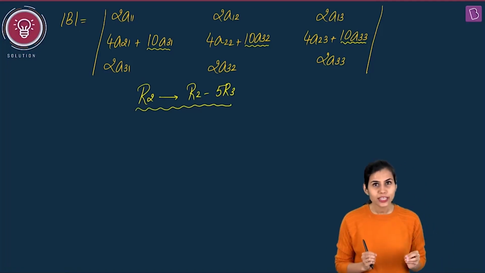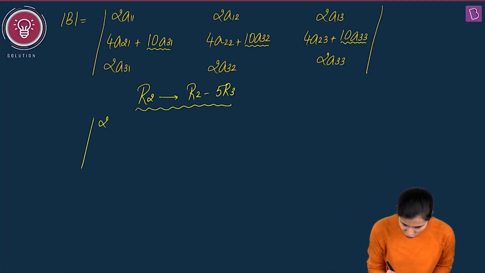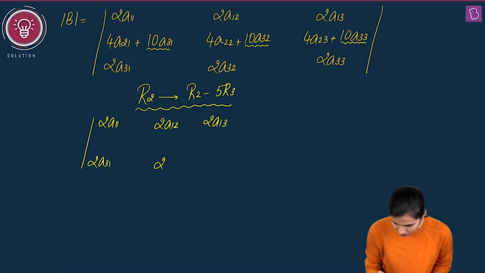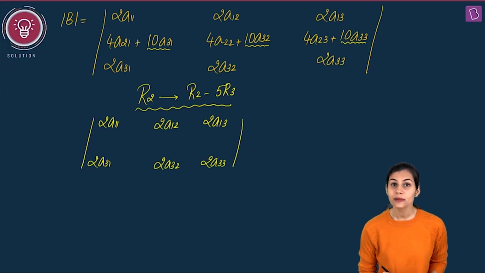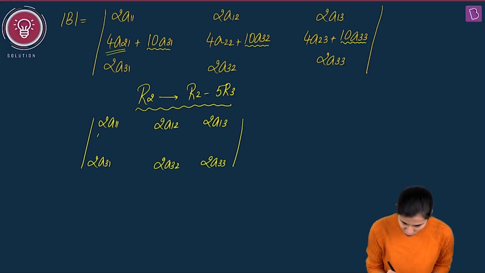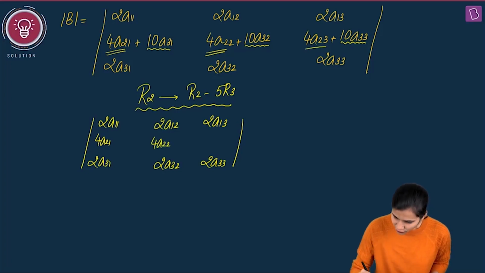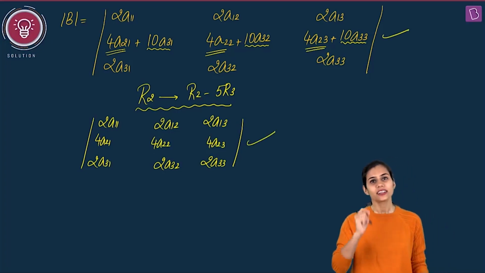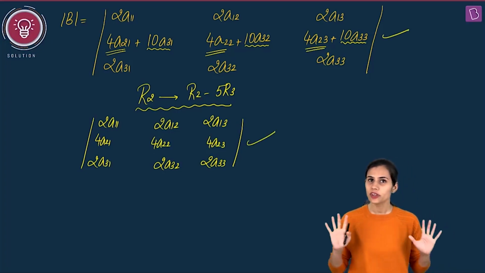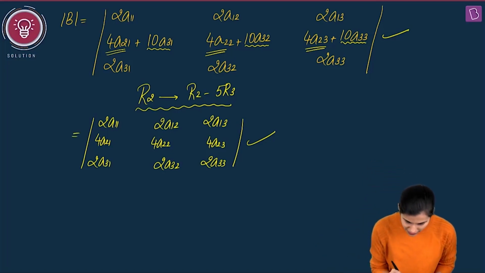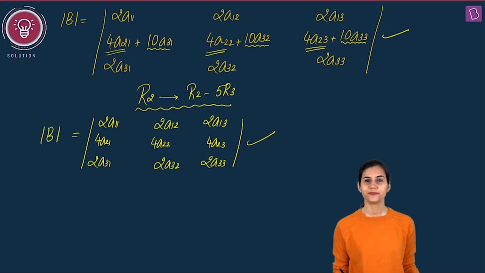All right. So what I'm going to get in the next step is first row remains the same. Third row remains the same. And second row becomes just 4A21, 4A22 and 4A23. Both these determinants are equal to each other. Yes, we've learned about properties of determinants. That means even this is equal to determinant of B.